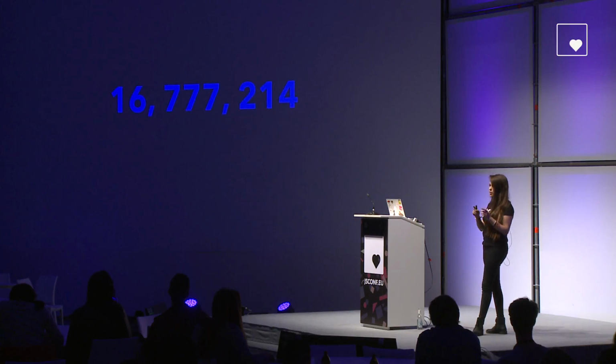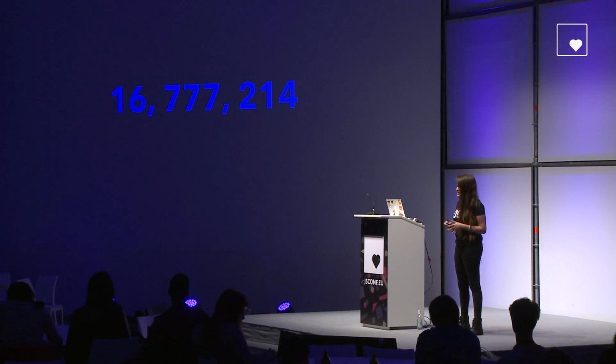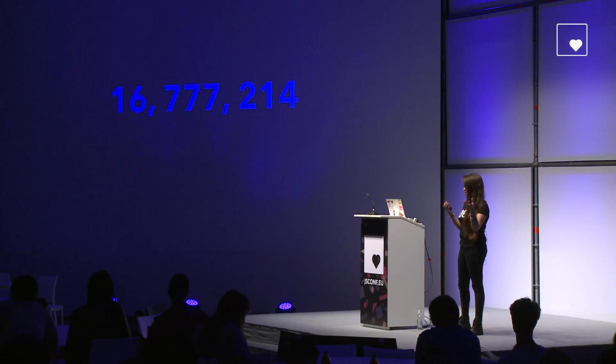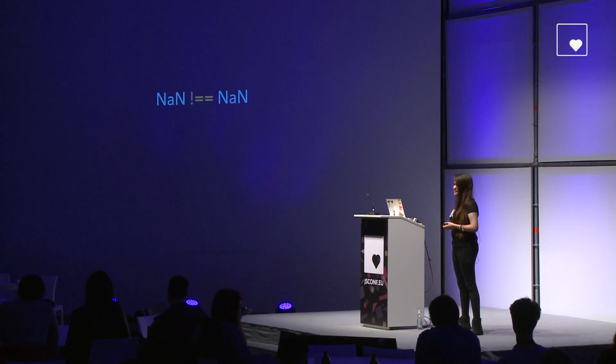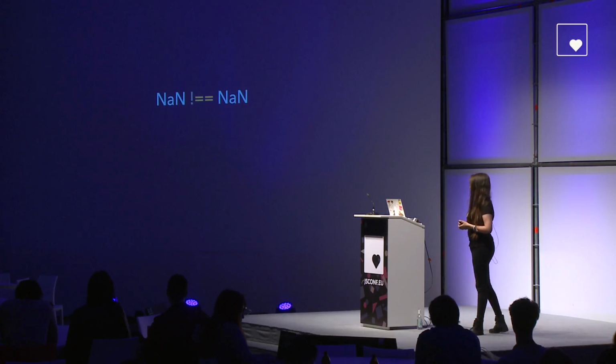16,777,214 different floating point values as NaNs. What does this mean? This means that there are so many different representations of NaN that it's highly unlikely that one NaN is equal to another NaN. So yes, indeed, NaN is not equal to NaN. I guess at this point, we can all agree that NaN actually stands for not a number. So the only way we can actually know if a value is NaN or not is using JavaScript's built-in function isNaN.